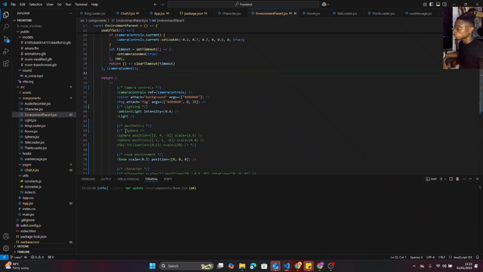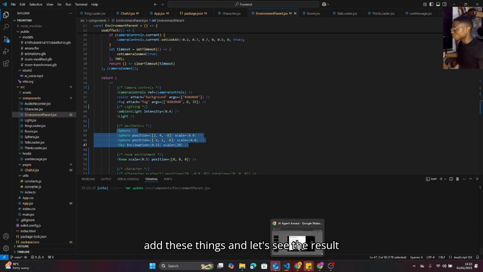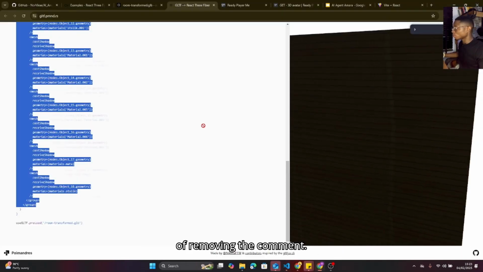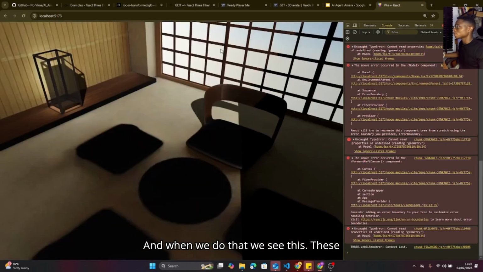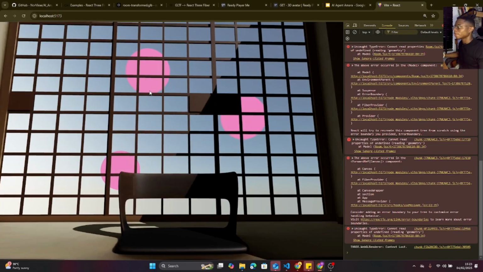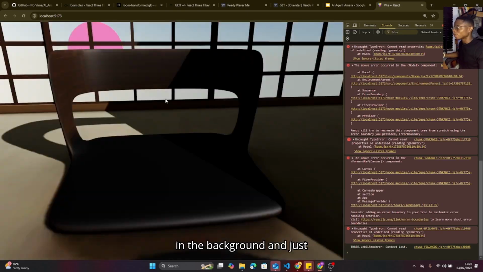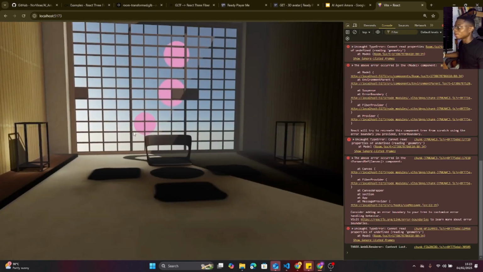So the next thing to do is to enable aesthetics. I want the environment to look quite beautiful. So to do that, let's see the result of removing the comment. When we do that, we see these spherical substances that are quite in the background and they just look nice, giving it this Chinese, North Korean vibe.